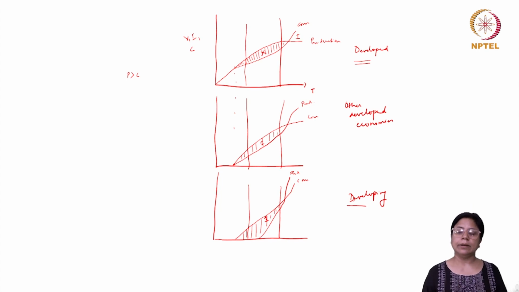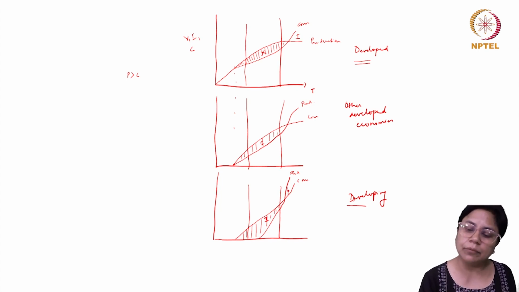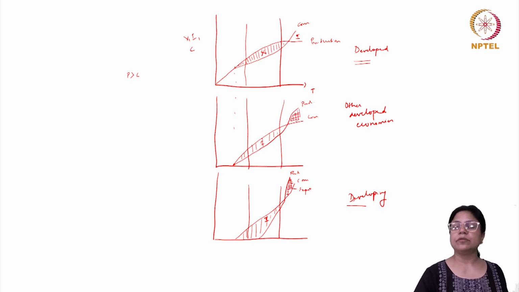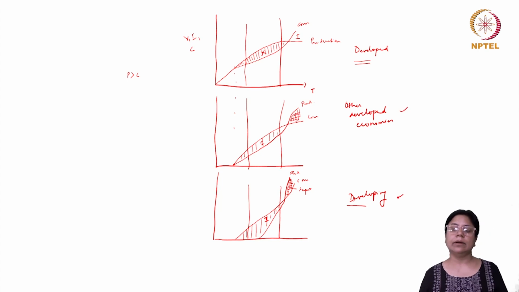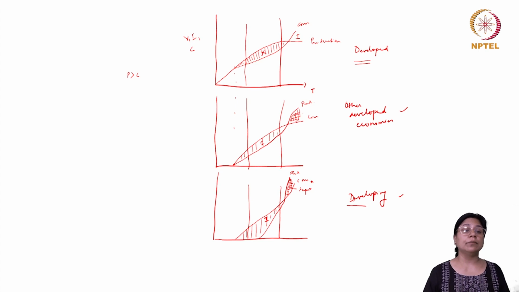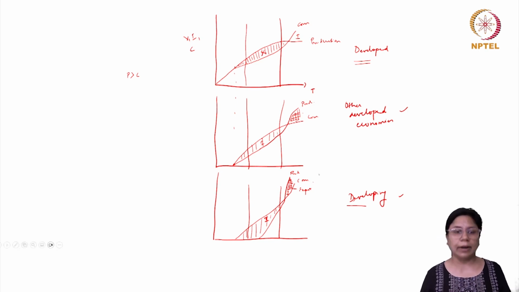Okay, and here you will find the amount where the production is now more than the consumption. This is now being exported. These dashed areas, these squared areas wherever we are marking, are basically the exports coming from the other developed economies and the developing economies. And there the competition in terms of prices is of relevance.